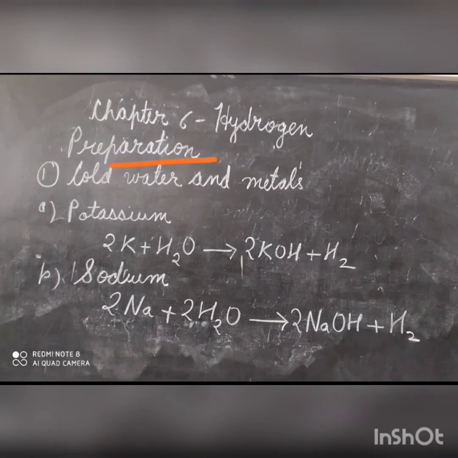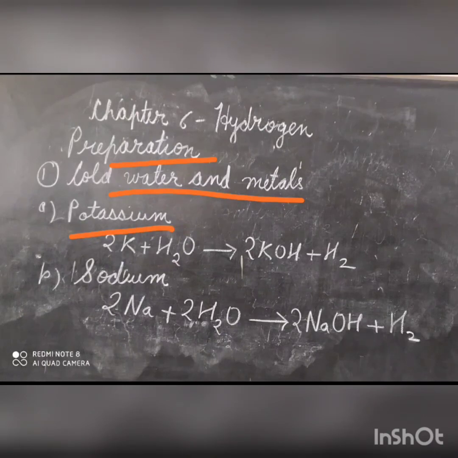Preparation of hydrogen. Since water, acids and alkalis contain hydrogen, they form the cheapest raw materials for preparation and manufacture of hydrogen. The preparation of hydrogen from cold water and metals. The reactive metals like potassium, sodium and calcium react with cold water, forming their corresponding hydroxides and evolving hydrogen. These reactions are exothermic. Potassium, when added to water, floats on water.